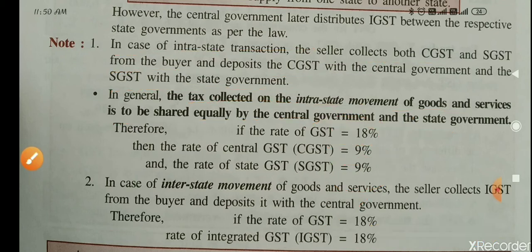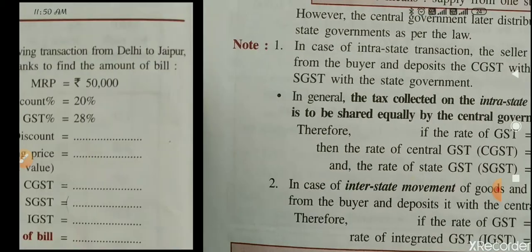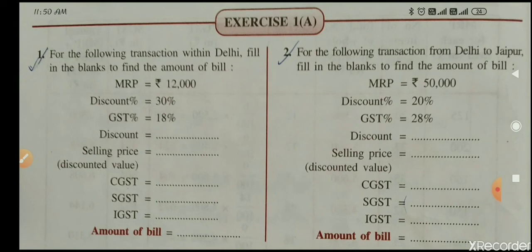Now I am going to take some questions from the exercise so that you can understand what is GST and how it will be applied. So you can see question number 1 and 2, two questions are written. For the following transaction within Delhi, fill in the blanks to find the amount of bill. Within Delhi means intrastate transaction.